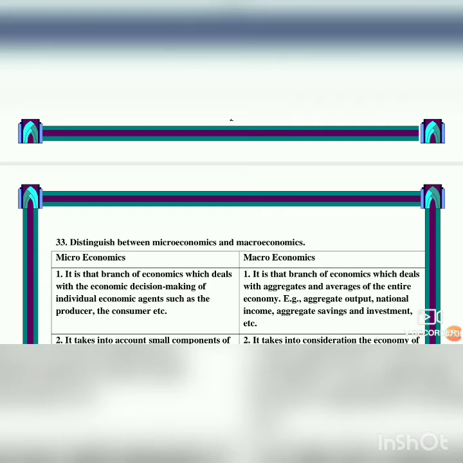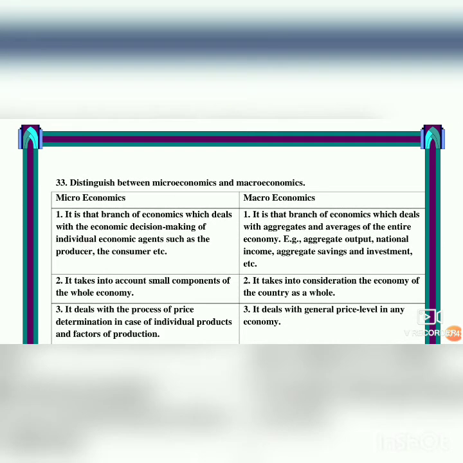The producer takes care of the price, and the consumer also will see how much the price of the product is, and only then will consume. Since it deals with the price, it's known as price theory. It is concerned with producers and consumers.